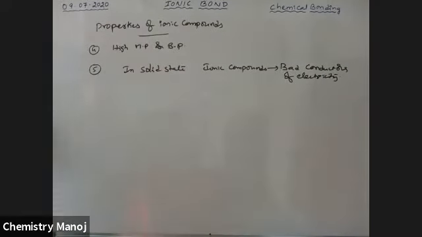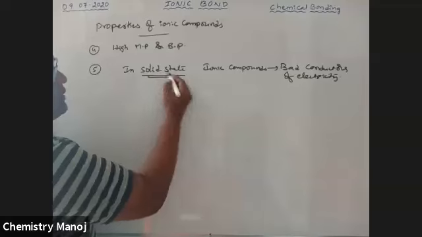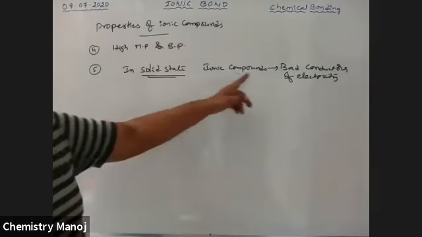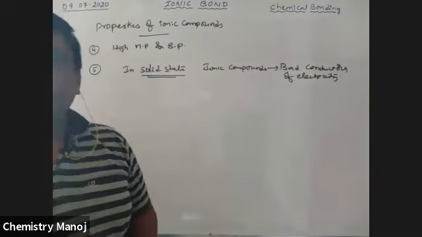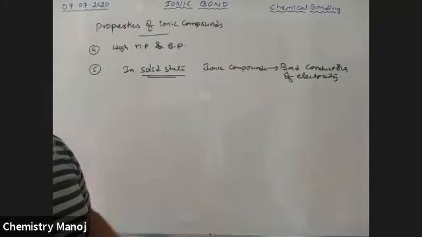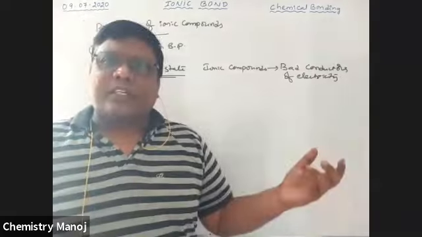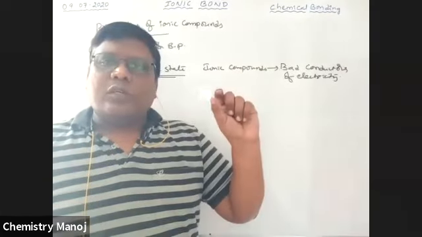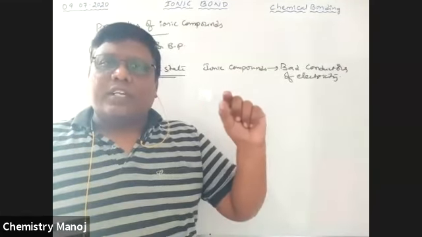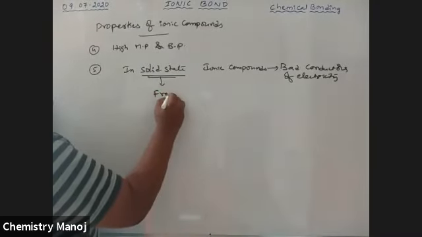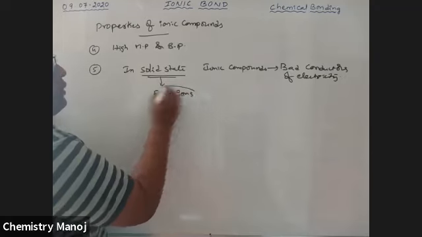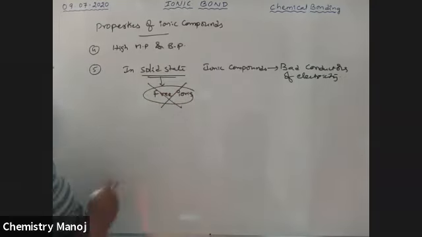So in solid state, it is important, boys. In solid state, ionic compounds are bad conductors. They don't carry current through them. For example, in our table salt, crystal salt, the crystals don't have free ions. In solid state, free ions are not available anymore.